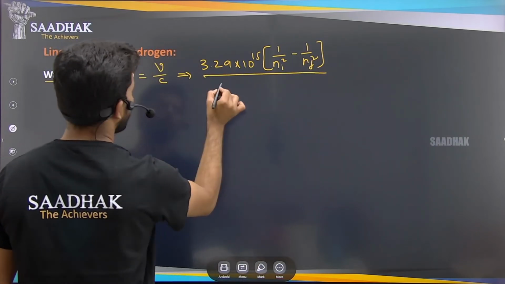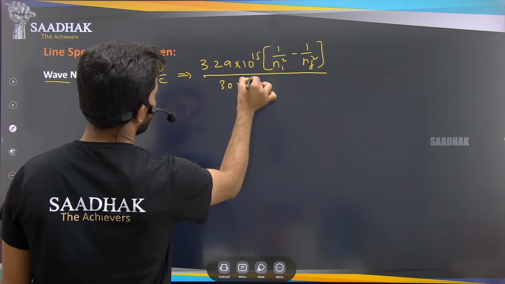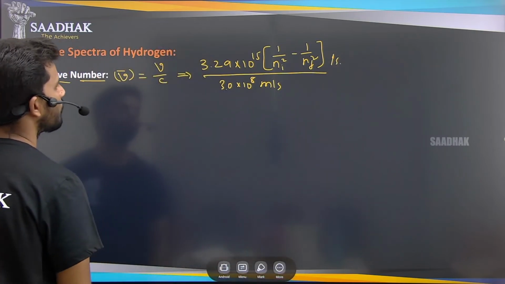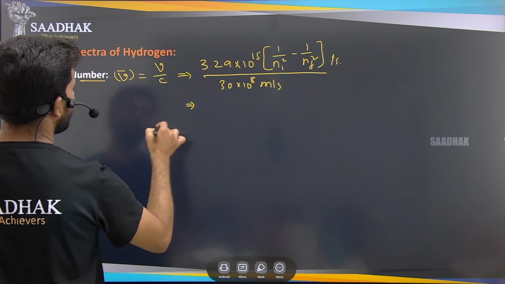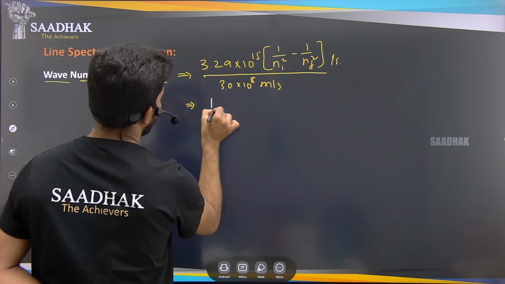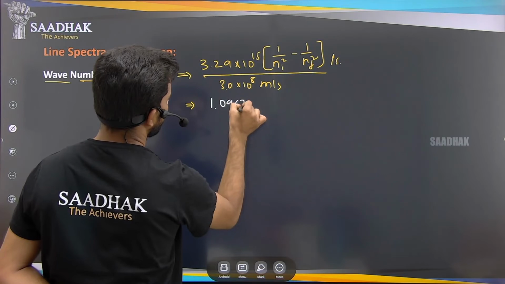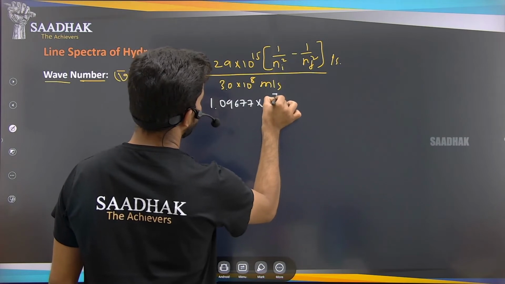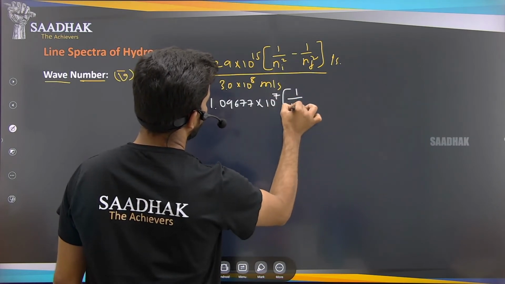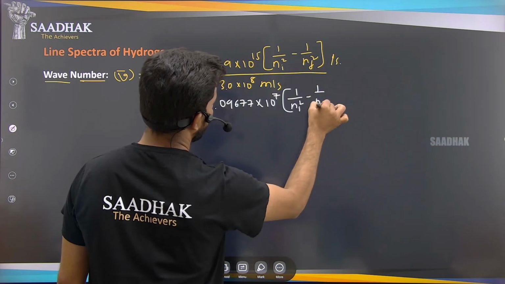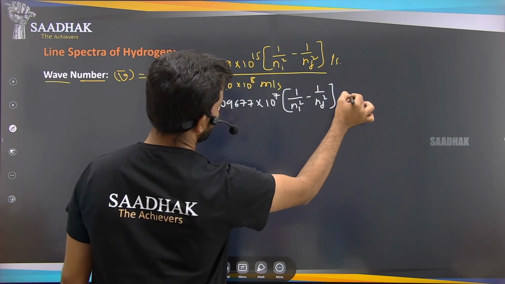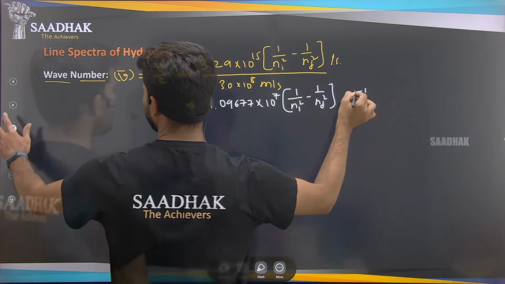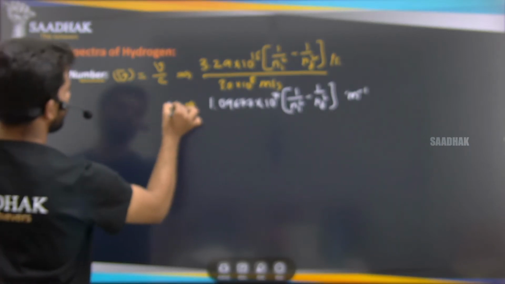divided by the c value, that is 3.0 into 10 to the power of 8 meters per second. So this value will result in 1.09677 into 10 to the power of 7 into 1 by ni square minus 1 by nf square. This is per meter, and this is the wave number.